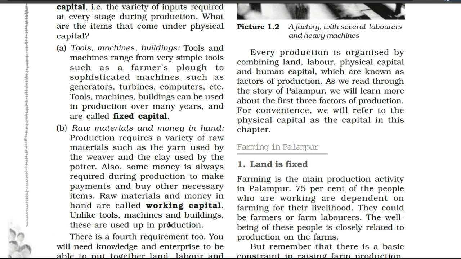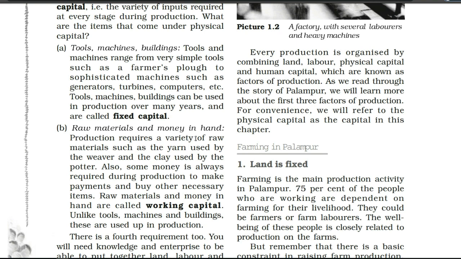So now let's complete the reading portion. Raw materials and money in hand. So these are the examples. Whatever is mentioned in the first line, like tools, machines and buildings, they are examples of fixed capital, and raw materials and money in hand are examples of working capital.